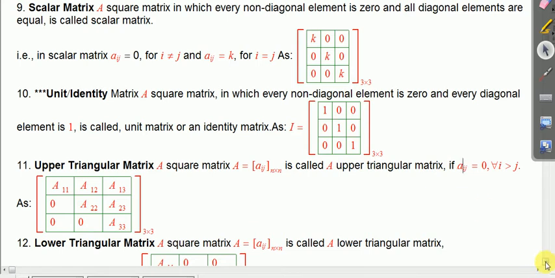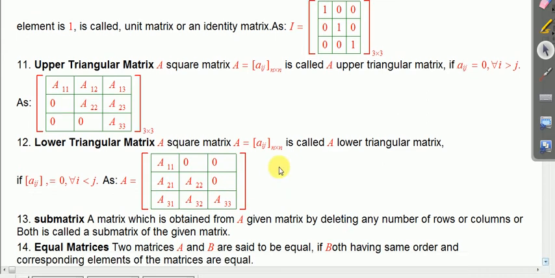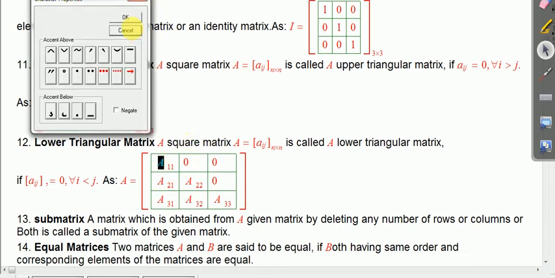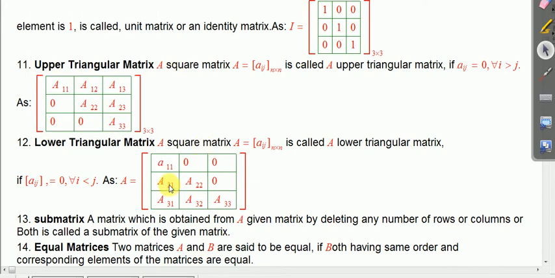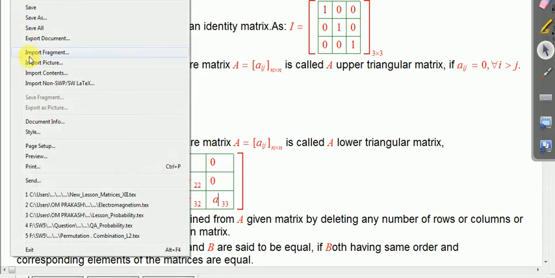Opposite to that is a lower triangular matrix. Here it is. First let us make a correction. It is small a, because the small a represents an element but capital A represents the matrix. So let us correct it.